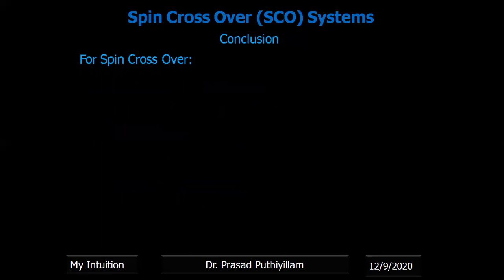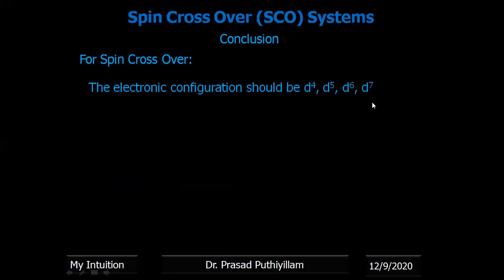So in conclusion, for a spin crossover system to occur, the electronic configuration should be d4, d5, d6 or d7. Even d4 is somewhat rare; in d5, d6, d7 more spin crossover systems are observed. There, the system can have both a high spin complex as well as a low spin complex based on the ligand strength. Whereas for d1, d2, d3, high spin and low spin states are not possible. Even for d8, d9 and d10 configurations, it is not possible.